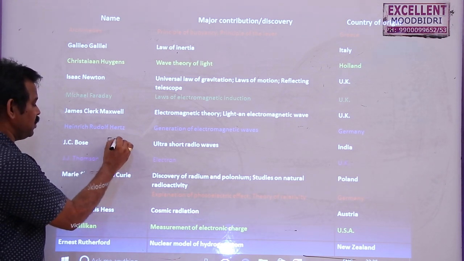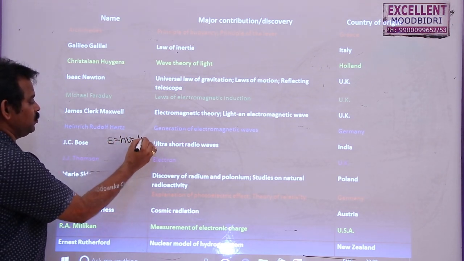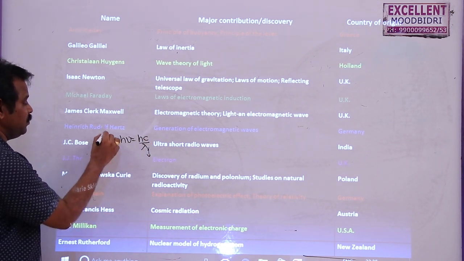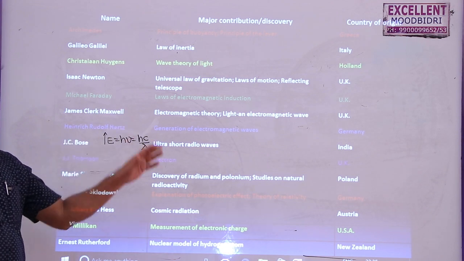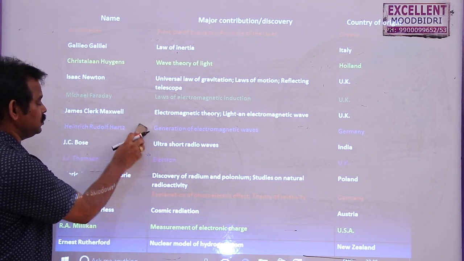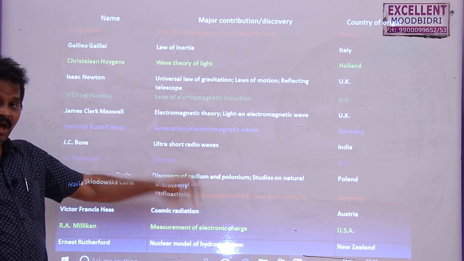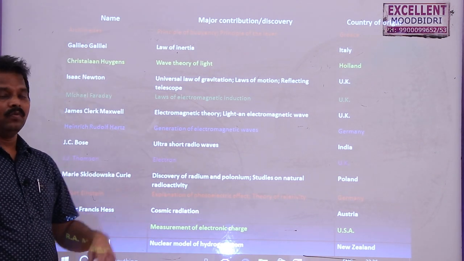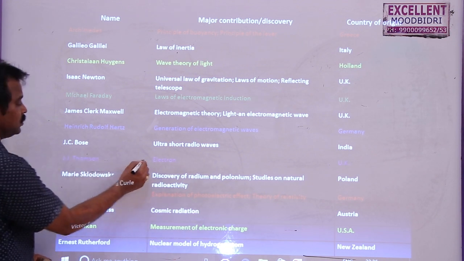So we know this formula in chemistry, E is equal to h nu, which is hc by lambda. When the wavelength is less, energy will be more. So these waves can travel large distances. J.C. Bose discovered the radio waves of shorter wavelengths, which have more energy and can pass through more distances. Then J.J. Thomson discovered the electron.